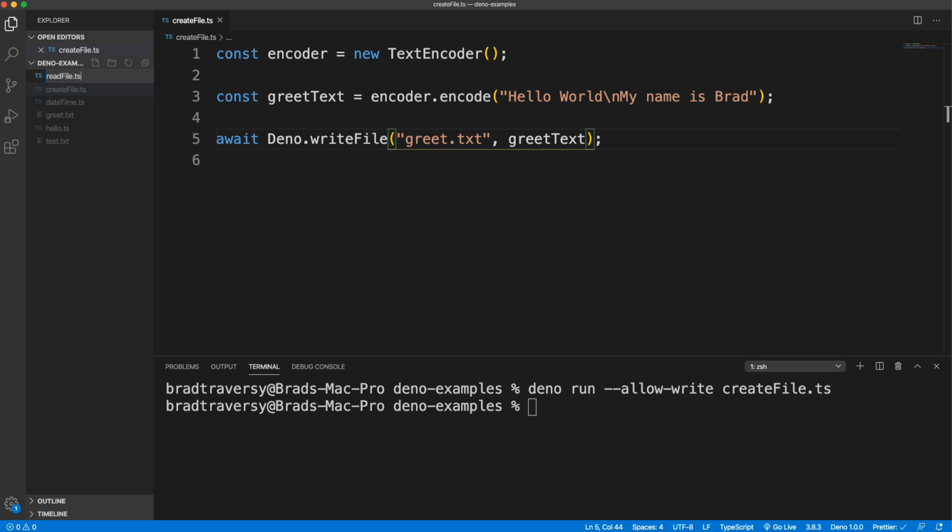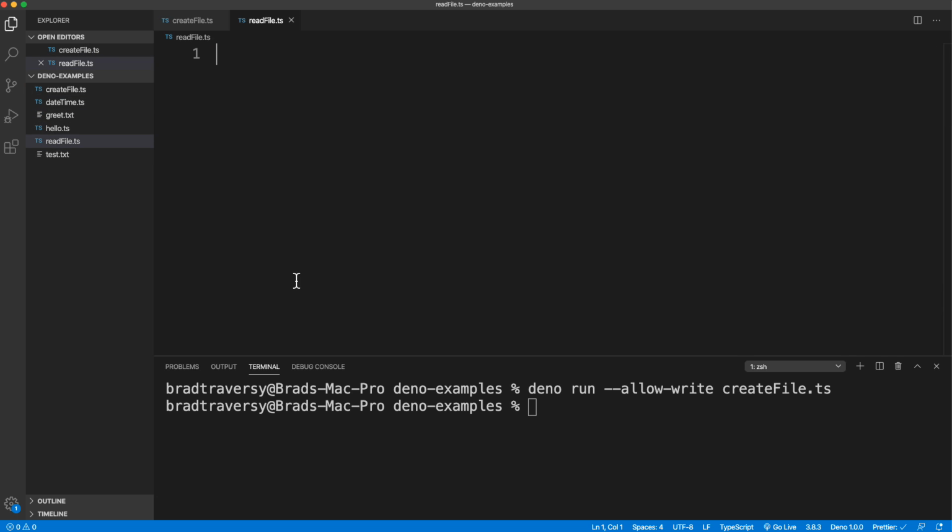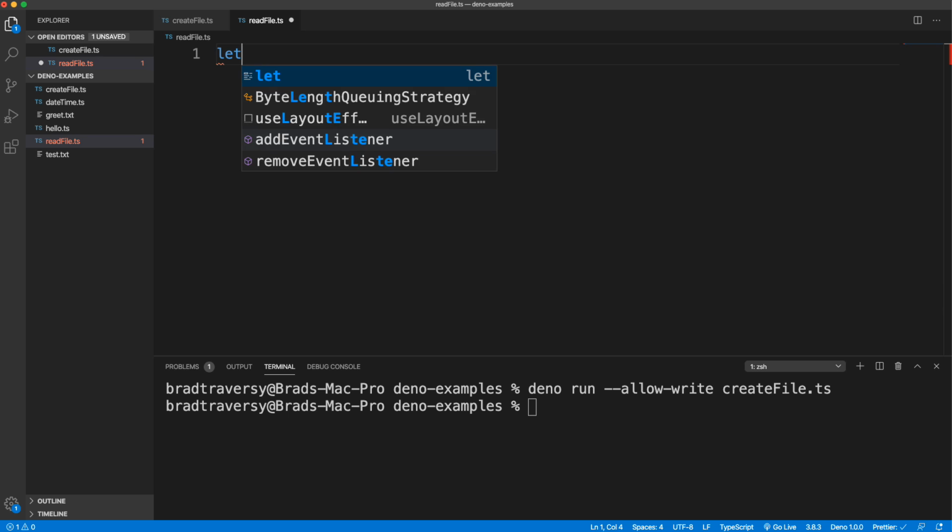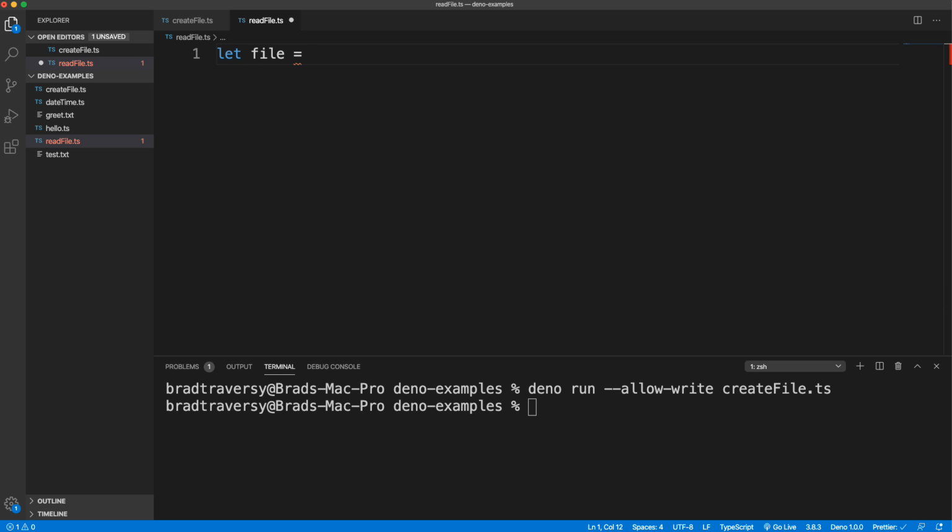And this is just to test things out. I'm not going to keep this code anywhere, it's such a small amount of code. So let's say let file, and we'll use Deno.open. Again, this is going to be a promise, so I'm just going to put a top level await on it.